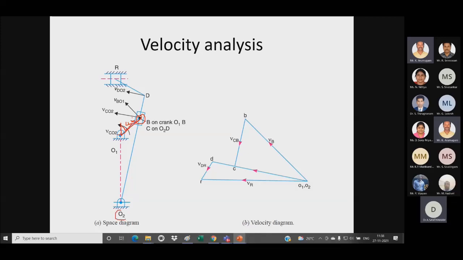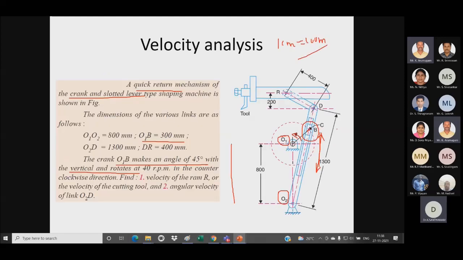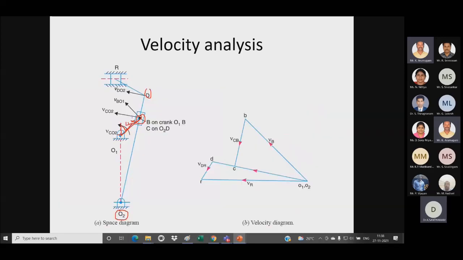So now I have to draw O2D, which is having a length of 1300 mm. Whenever I am going to draw this line O2D, it should be touching the extreme end, touching the point B. So from O to B I have to draw this line which is touching B at the point. So from this point I have to make an axis. So from this axis I have to go for another 200 mm.